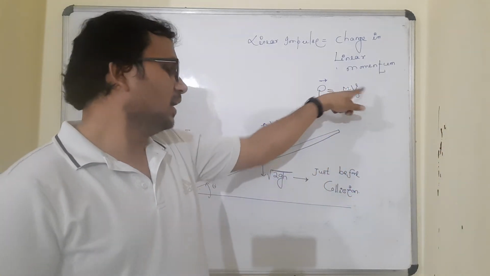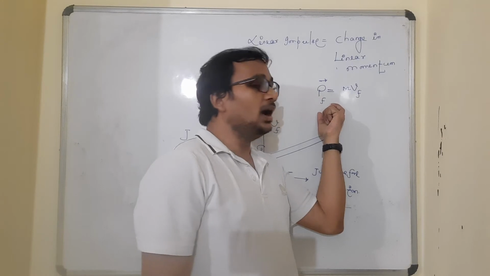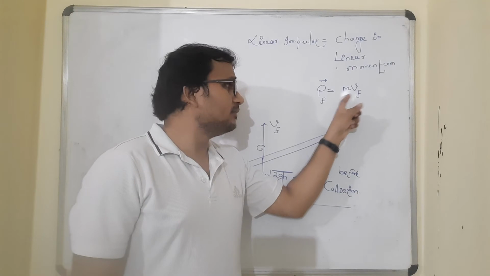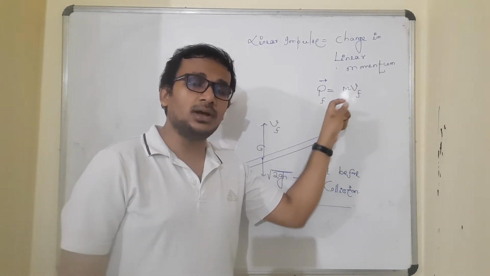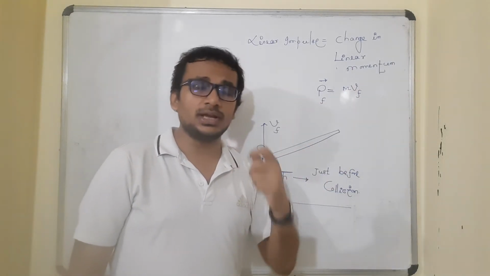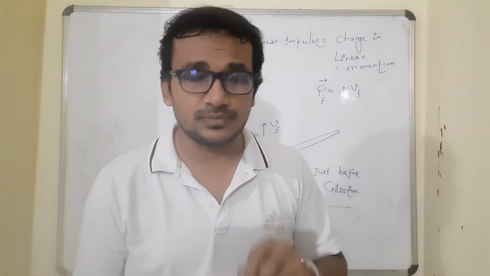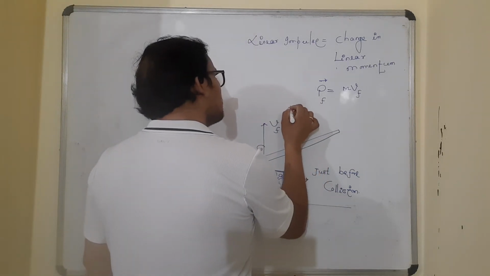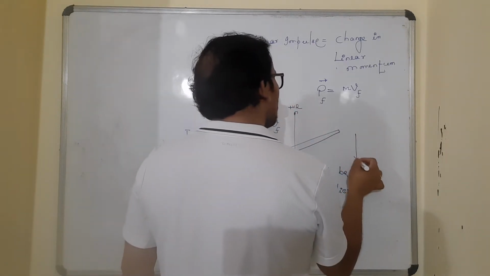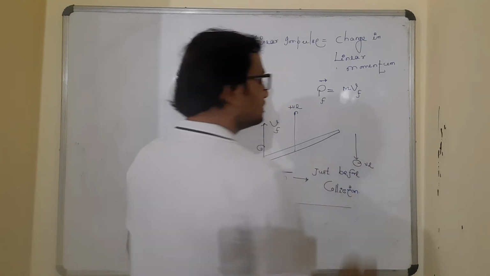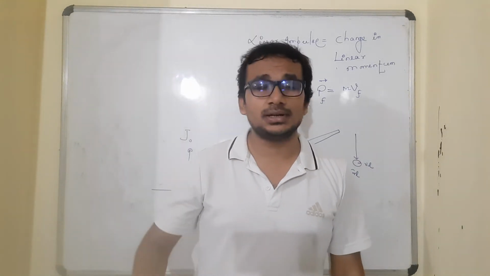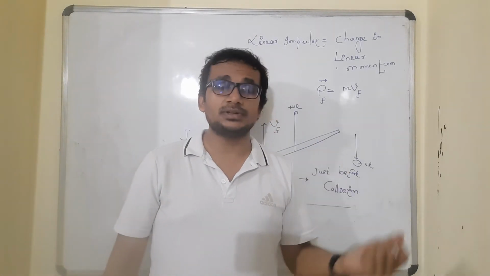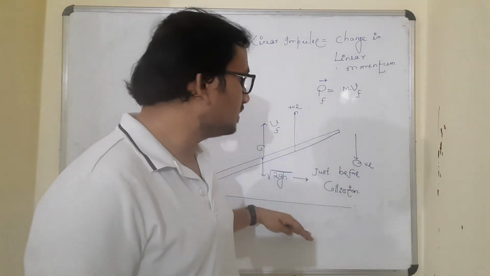I don't think it's correct, because linear momentum is a vector, and a vector has both magnitude and direction. When I'm writing MVf, I'm only writing the magnitude. I'm not accounting for the direction. So in order to account for the direction, I have to choose a sign convention. Now let me choose a sign convention: vertically upward direction positive and vertically downward direction negative. You can choose the other one also. There is no compulsion that you should choose upward positive and downward negative. You can choose downward positive and upward negative.